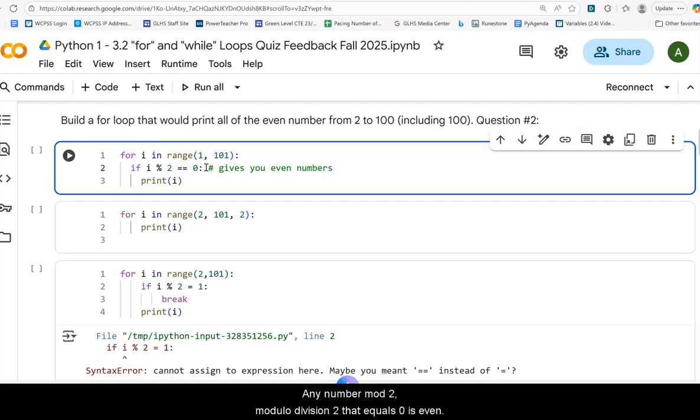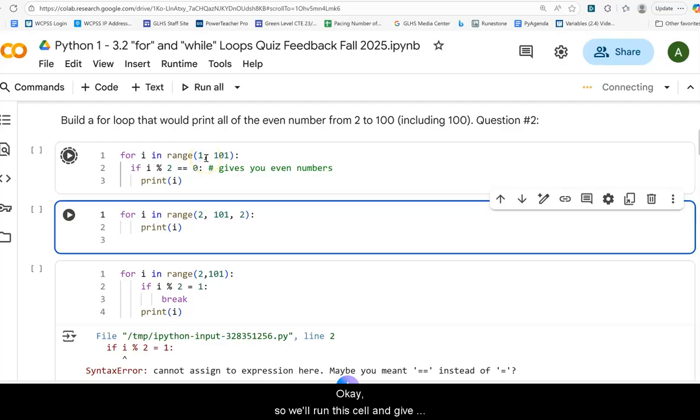Any number mod 2, modulo division 2, that equals 0 is even. That means there's no remainder. So it's got to be an even number. All right. And if that's true, then we just want to print it. Okay. So we'll run this cell and give it a second to go.